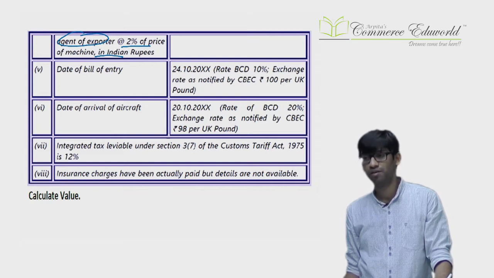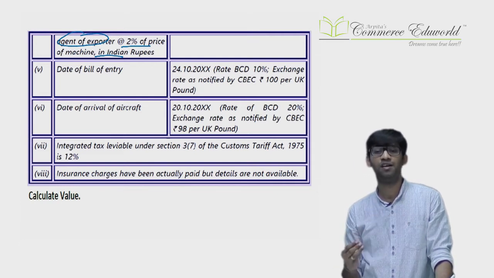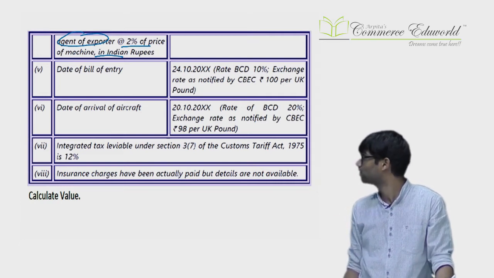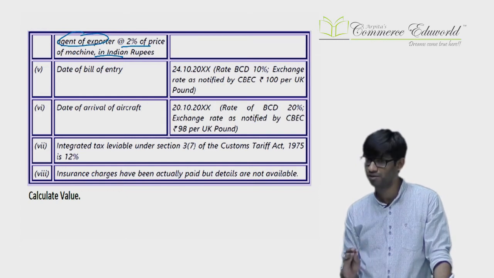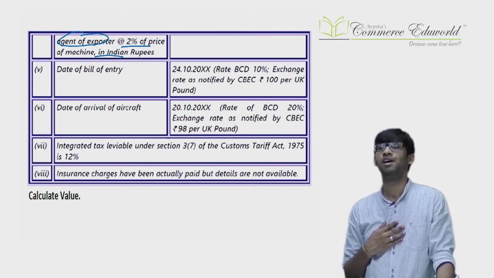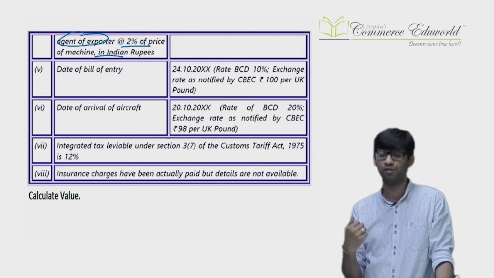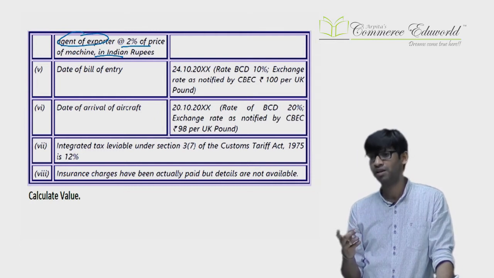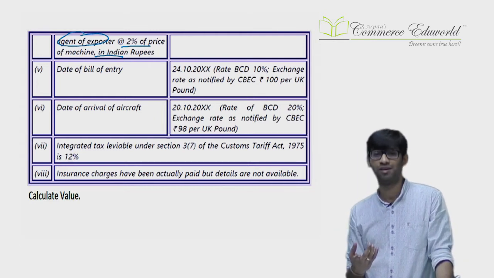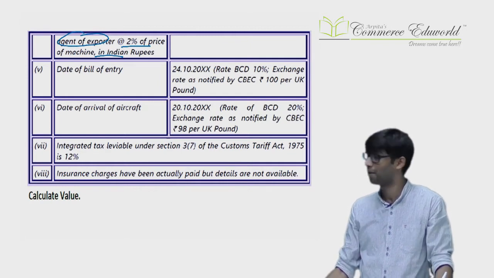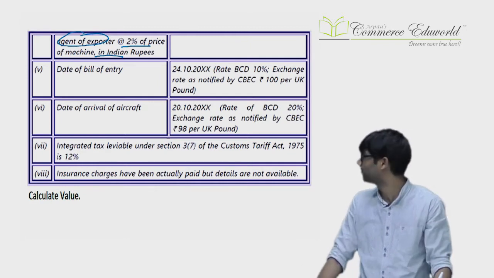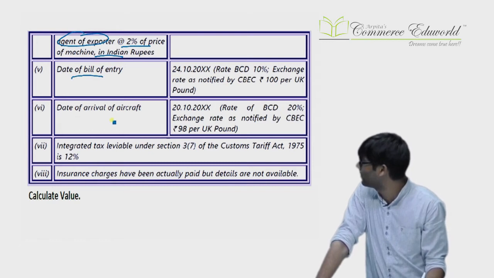Now that commission will be added. What is not added is only the buying commission. If you have paid commission to the agent of the exporter, that is not a buying commission, that will be added. So what do you mean by buying commission? Buying commission, for buying the goods I am paying the commission. Over here not for buying the goods. Over here I am paying commission on behalf of the exporter. So that commission will be added. Buying commission is not added, but this commission will be added. Then bill of entry details are available.